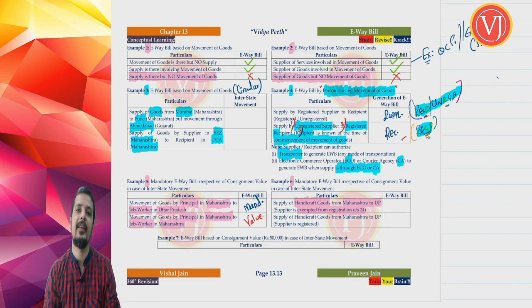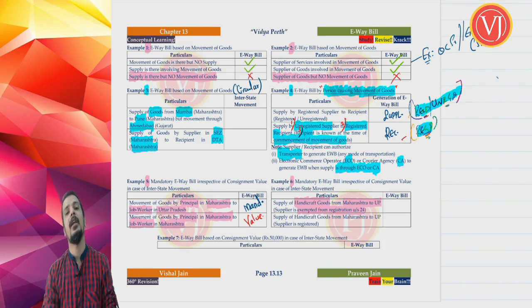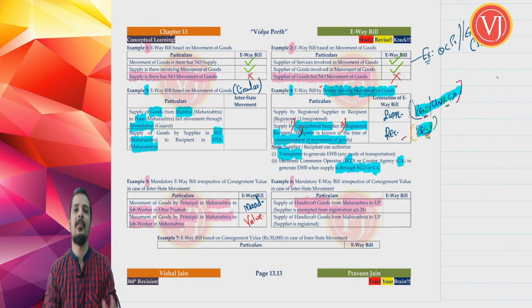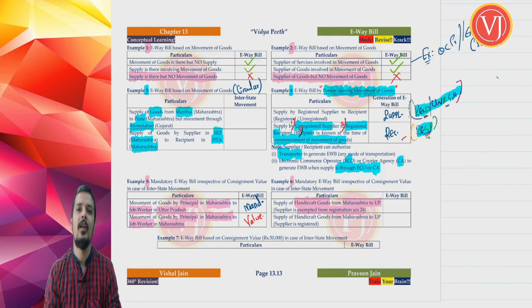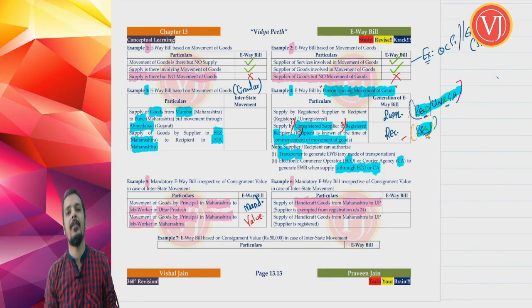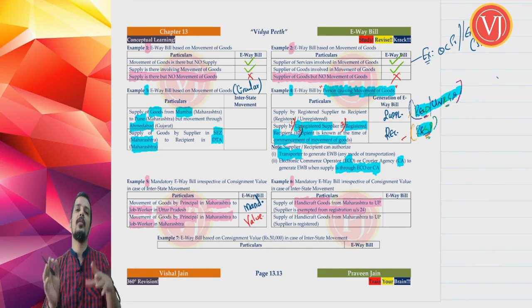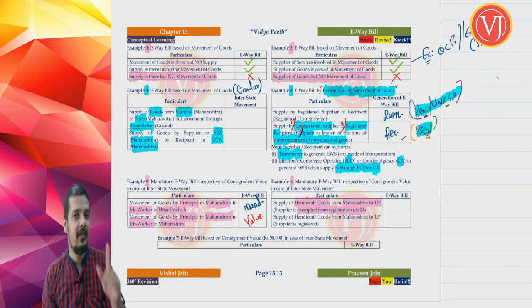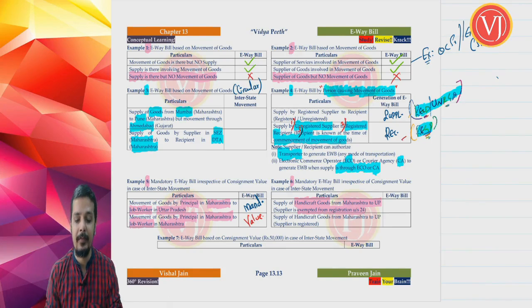Of 20 lakhs or 10 lakhs as the case may be, if you are talking about interstate supply of handicraft goods. Interstate supply of other goods, mandatory registration. Interstate supply of handicraft goods, there may be an exemption from registration if your pan India aggregate turnover is up to 20 lakhs or 10 lakhs. Plus recollect that you should disclose your PAN number, plus you should mandatorily generate e-waybill.